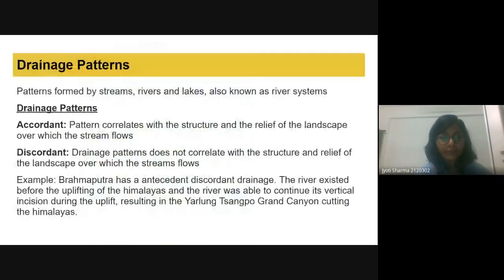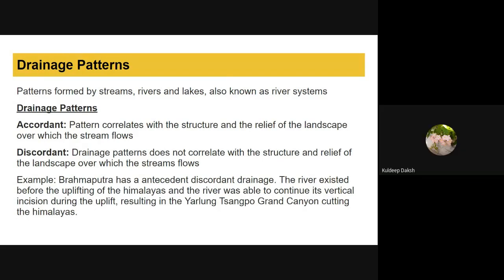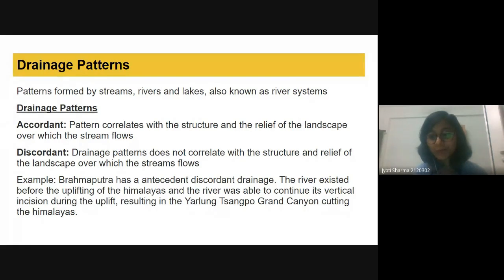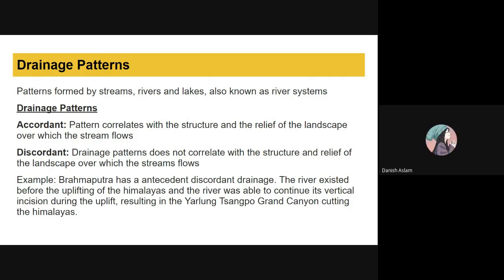Let's see the definition of accordant. The pattern correlates with the structure and the relief of the landscape over which the stream flows. This is known as accordant. Discordant: the drainage pattern does not correlate with the structure and the relief of the landscape over which the stream flows. Yes, Kuldeep. Ma'am, accordant is also known as concordant, right? I don't know, Kuldeep, because I'm not a geography student. But if you are saying it can be, I have to cross-examine it.